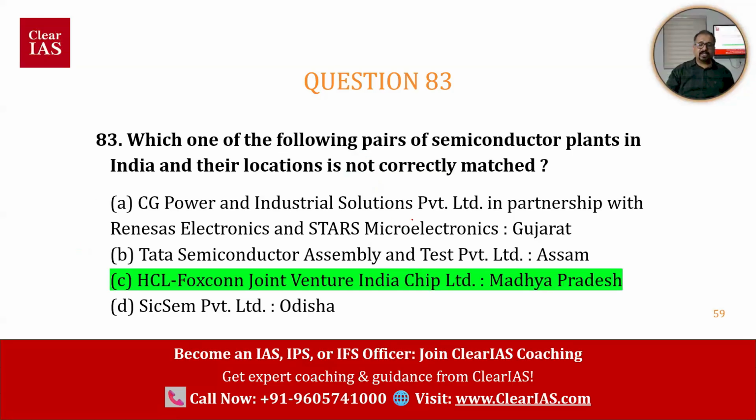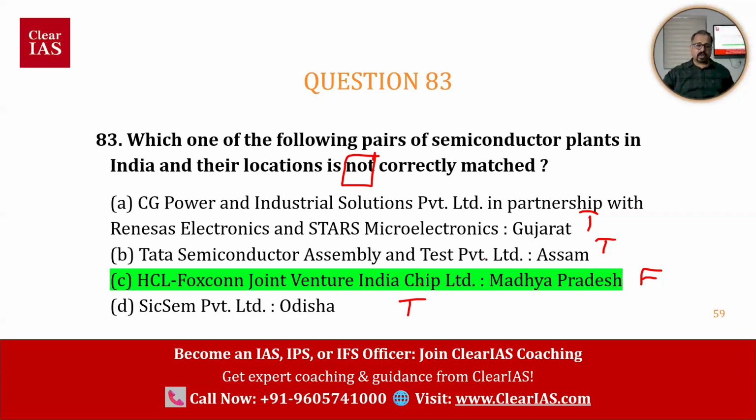So the right answer is C. Right answer means the question is asking about not correctly matched. So this is correctly matched. This is correctly matched. This is not correctly matched. This is also correctly matched. CG Power and Industrial Solutions Private Limited in partnership with Renesas Electronics and Stars Microelectronics, that is in Gujarat.